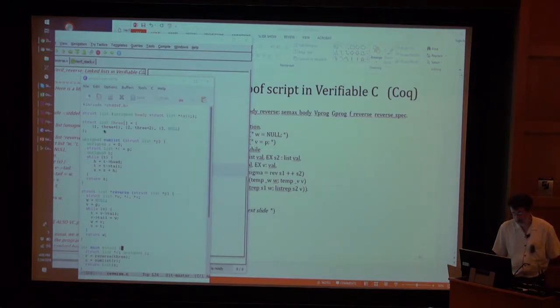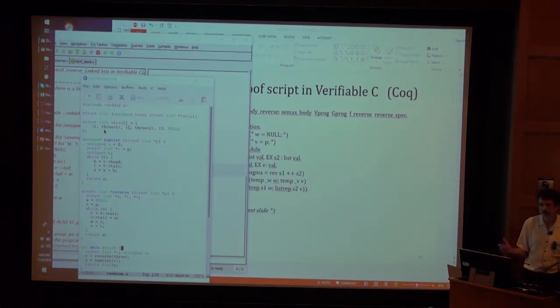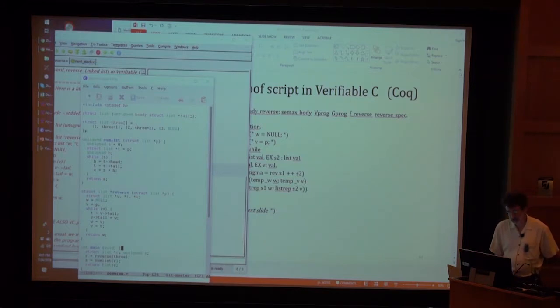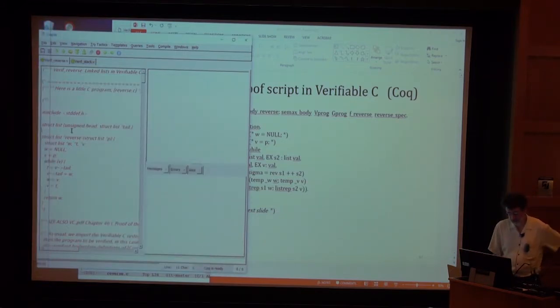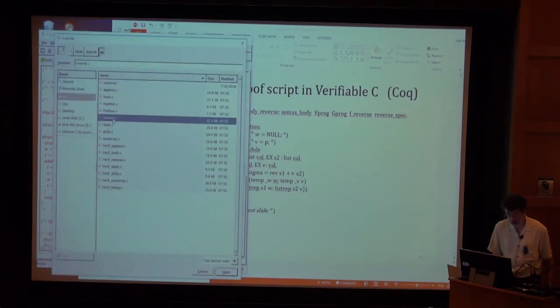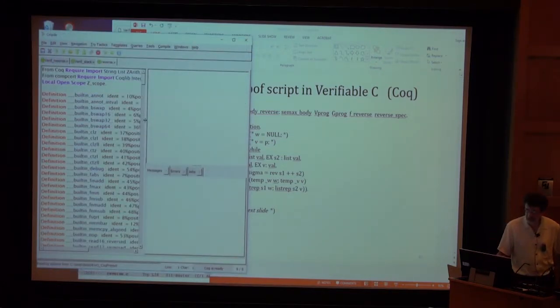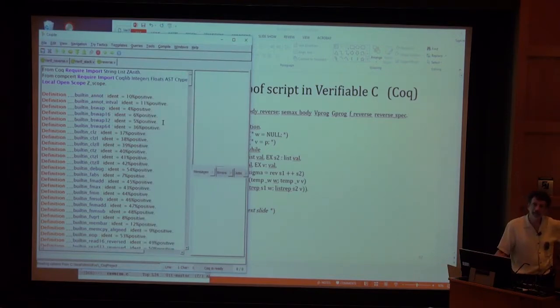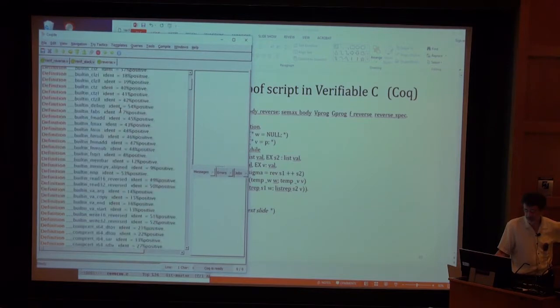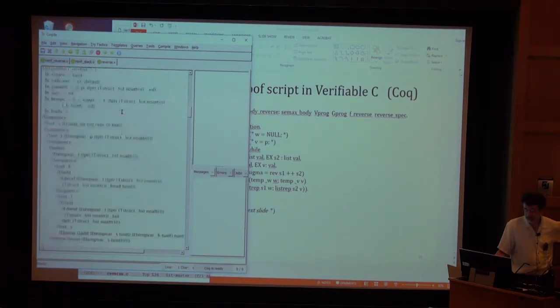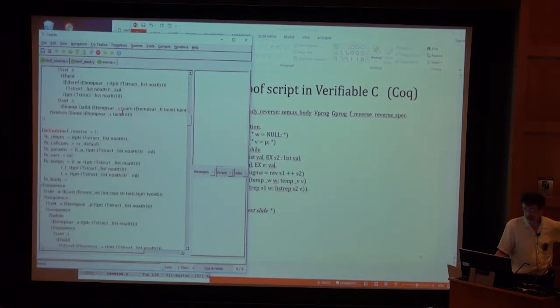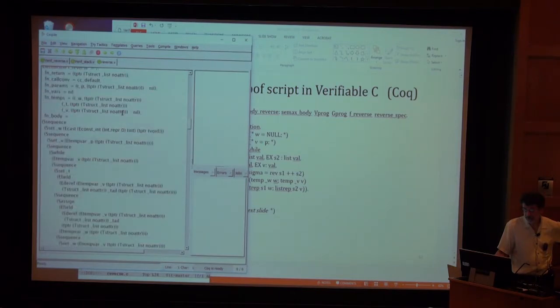So we will use the parser of the CompCert-C compiler to parse this program into an abstract syntax tree represented as an inductive data type in Coq. And we could even look at the abstract syntax tree. Here's the output of the CompCert front end, the parser and the first compiler pass. And here is the body of the reverse function.